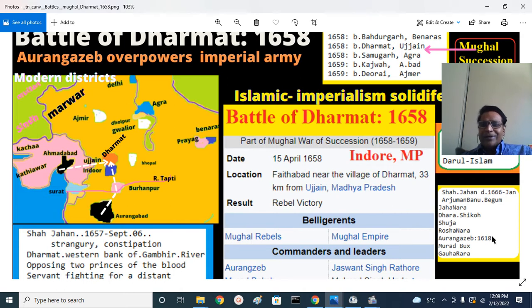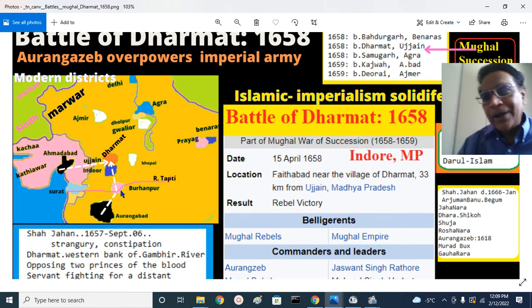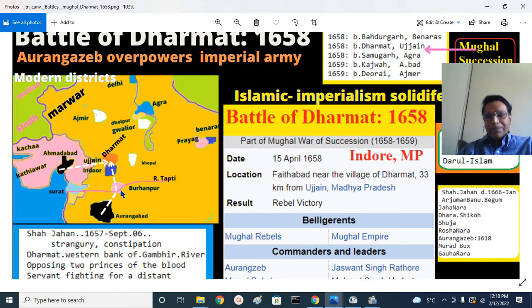Aurangzeb, 1618. After that, Murad Baksh, the younger brother, and Gauharara Begum was born in 1631, I think, in Burhanpur, where Mumtaz Mahal gave birth to her, and after a week or so she passed away due to excessive bleeding. At that time medical care was not at an advanced stage.